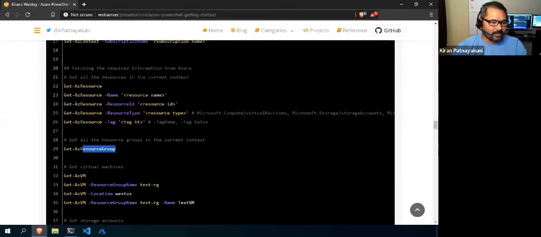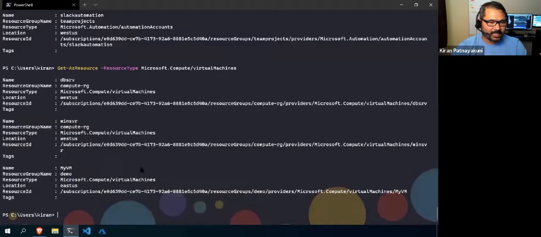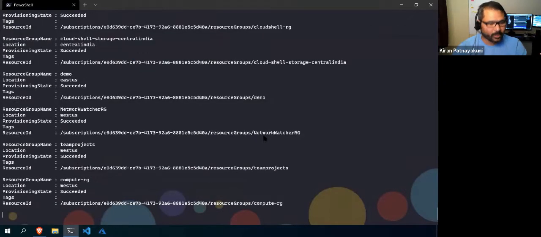And to get all the resource groups, which I think everybody knows, we have Get-AzResourceGroup. One thing you need to understand is that Get-AzResource will not display any resource groups. It will only show the resources. To see all the resource groups in my current subscription, I can use Get-AzResourceGroup.